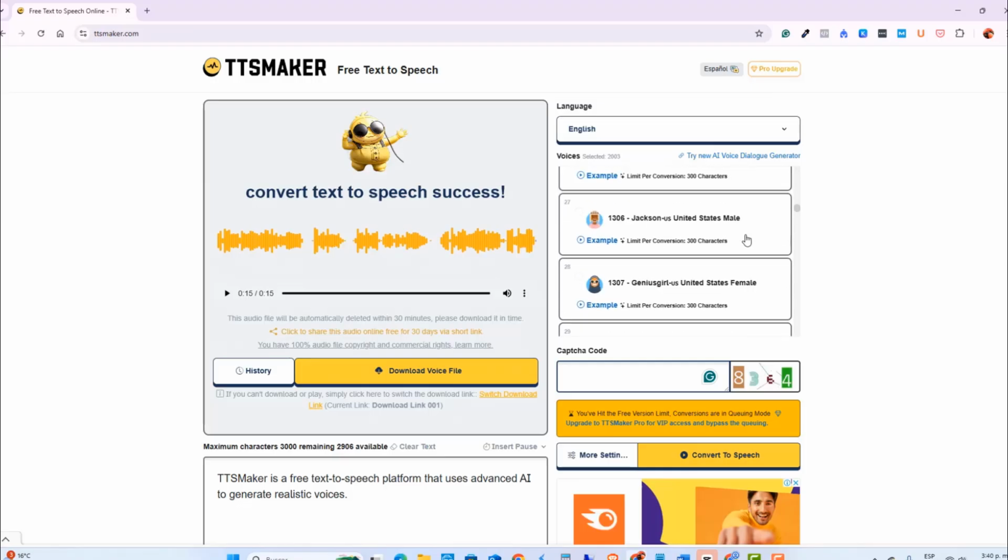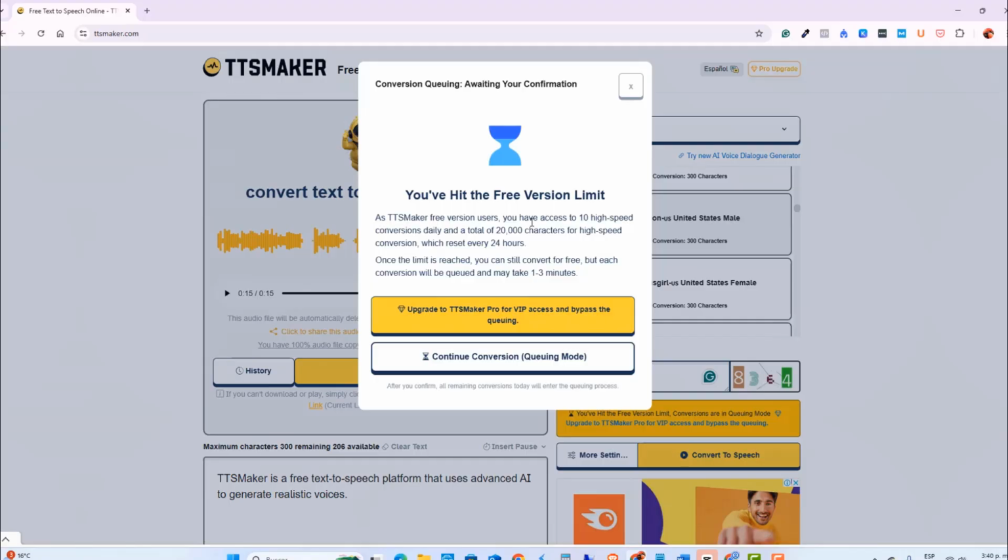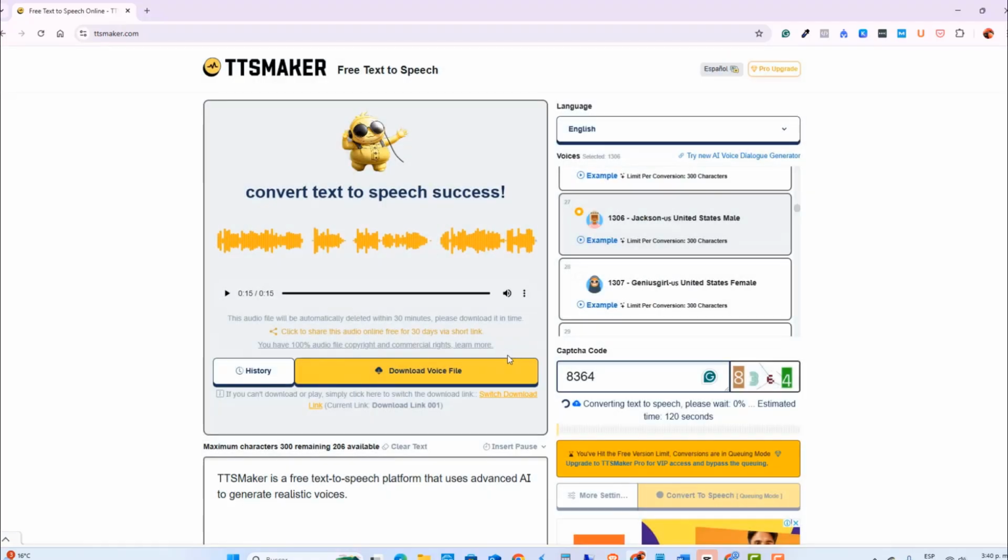TTSMaker puts new requests in a queue when your free conversions are used up. You'll see a message like, "Added to queue." Please wait. It may take a few seconds, but it still works, and it's still free.